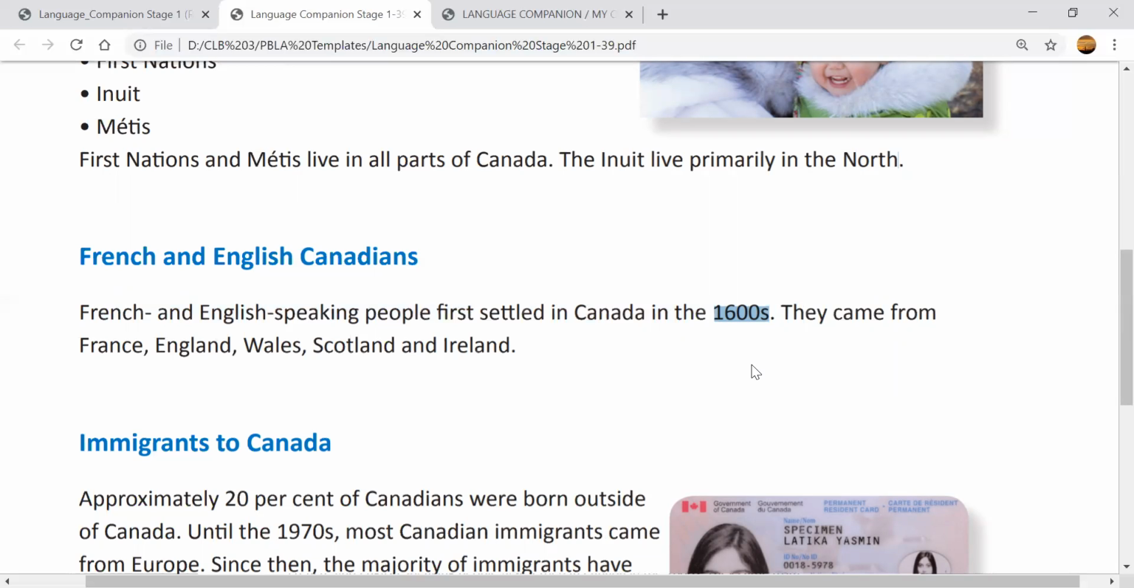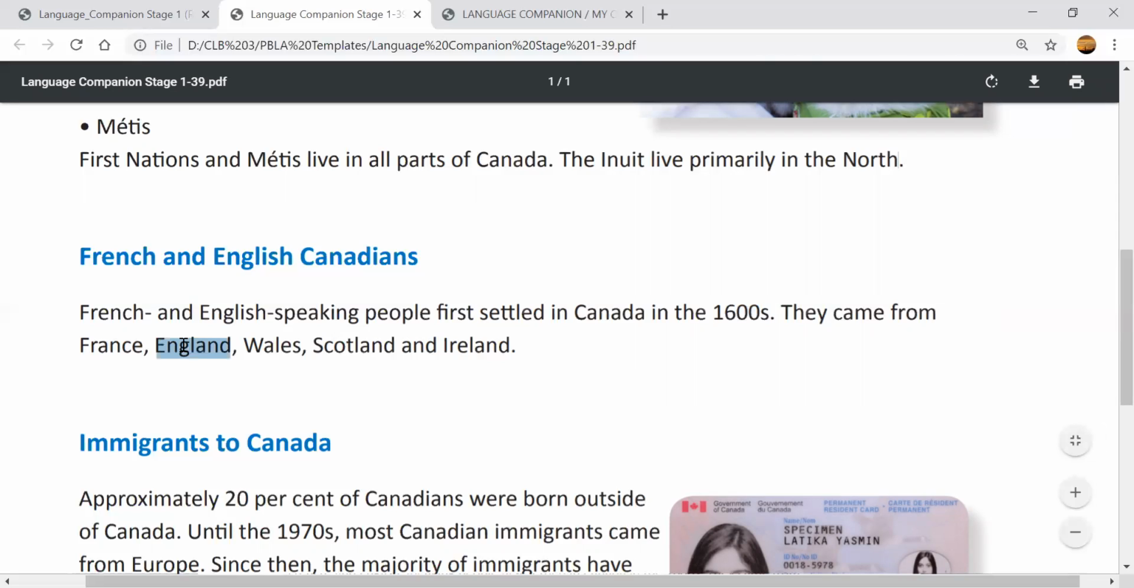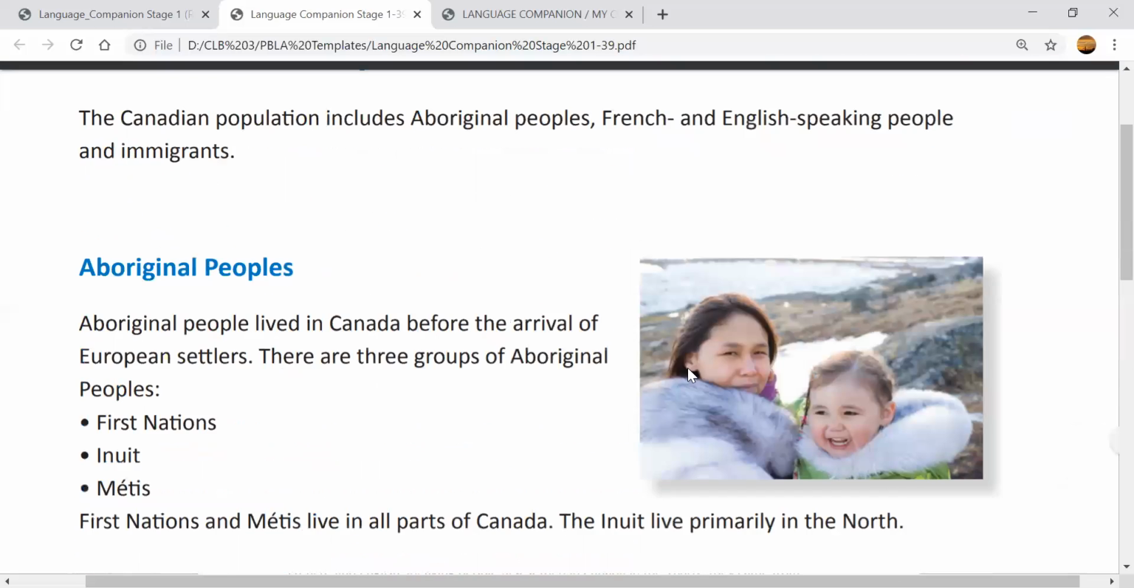For example, right now we're in the 2020, right? Our year is 2020. But remember, when it was 1600s, they came to Canada. Where did they come from? They came from Europe. They came from France, from England, Wales, Scotland, and Ireland. So all over Europe, the French and English speaking people came to Canada and made it their home. They settled in Canada. Okay, so that's the second type of people.